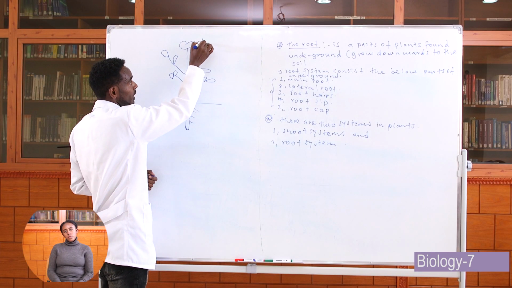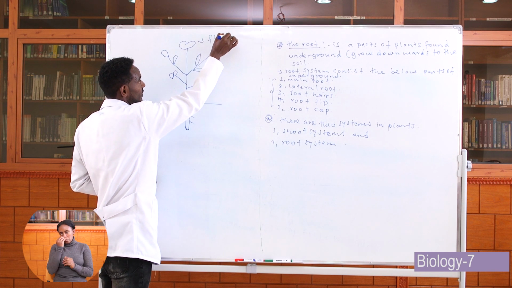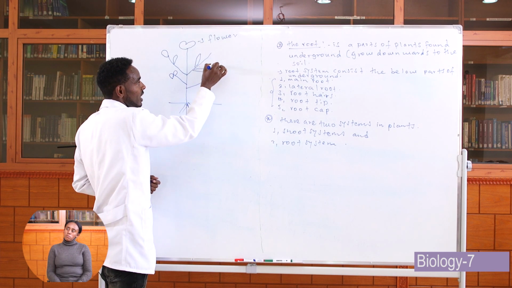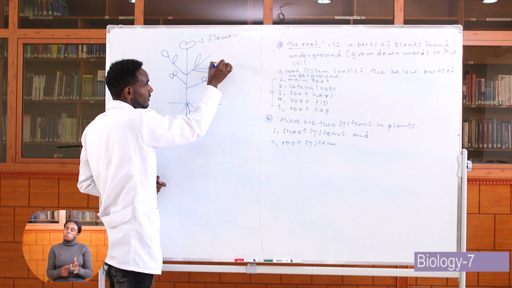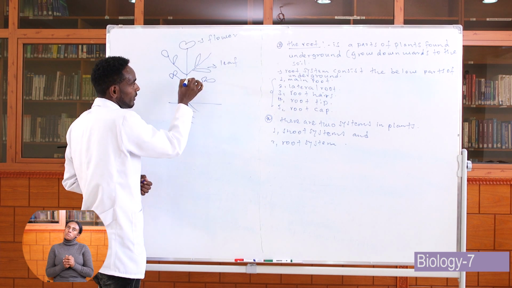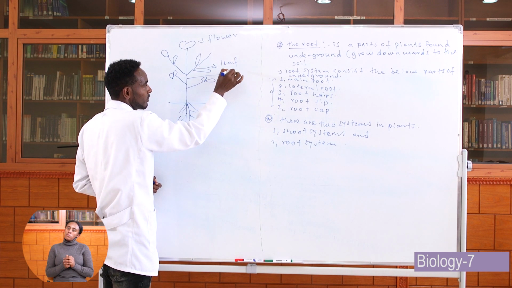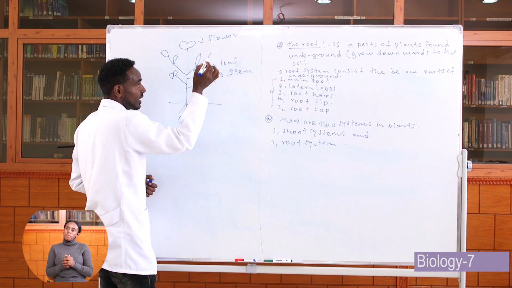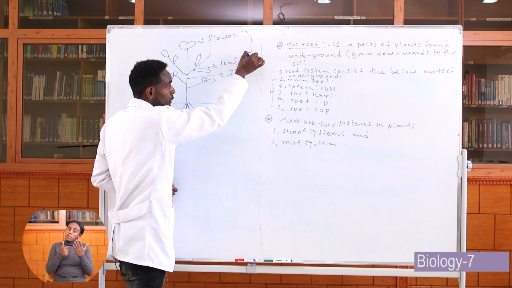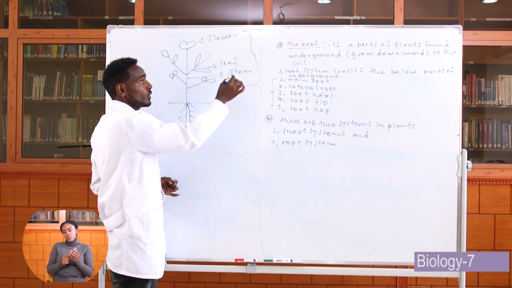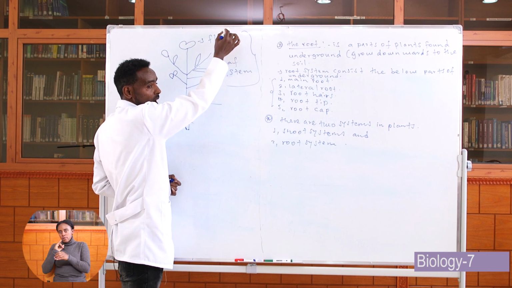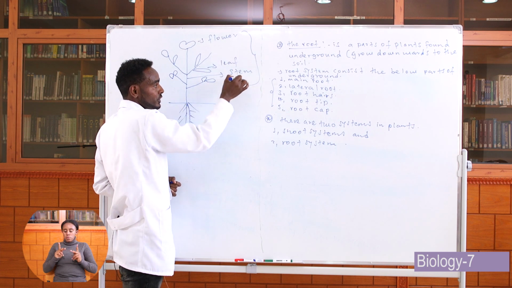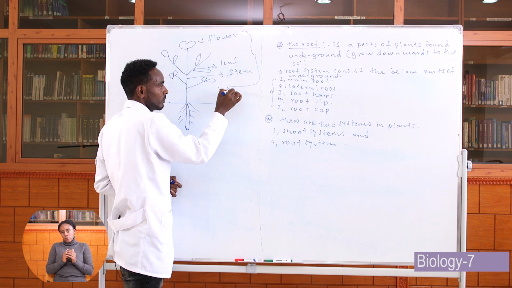Okay, this one is the flower. This one is the leaf. And this one is the stem. So the shoot system of a plant consists of these three parts of a plant. Together they are known as the shoot system.